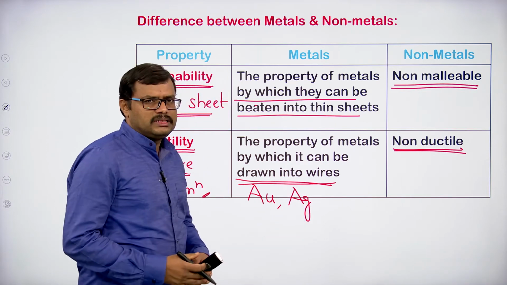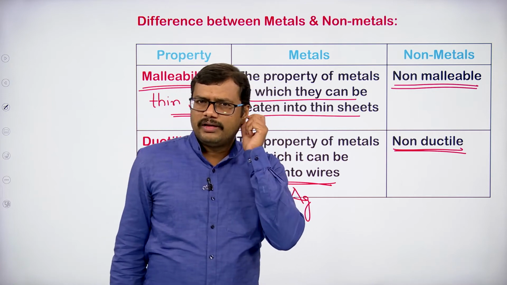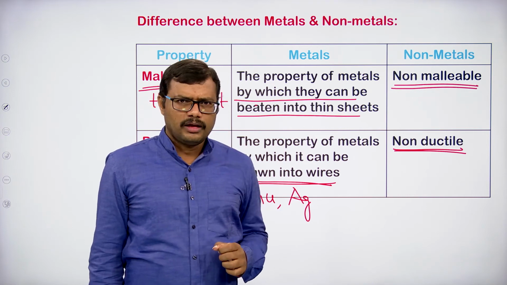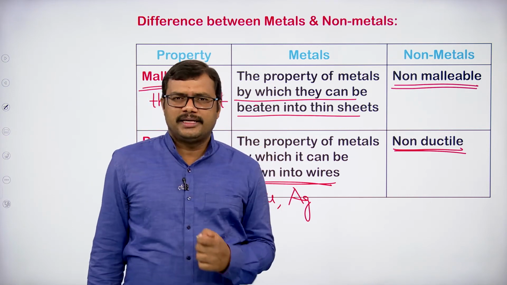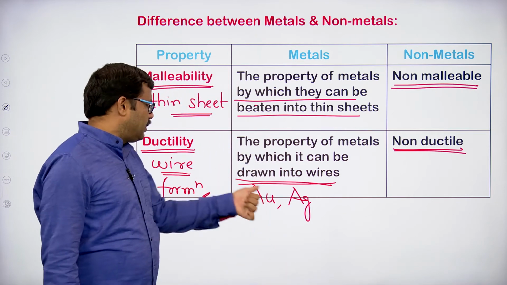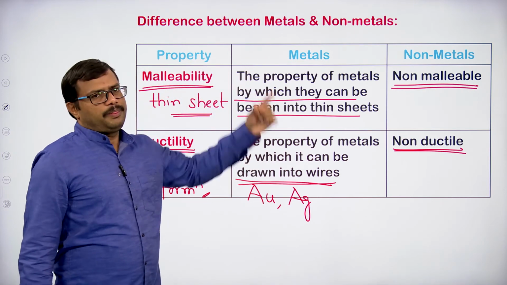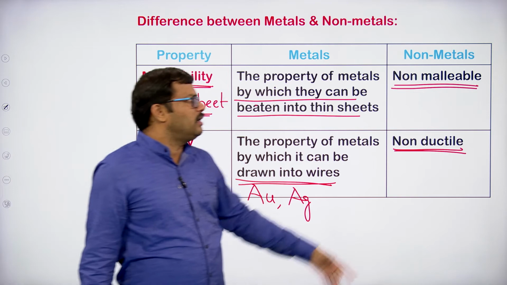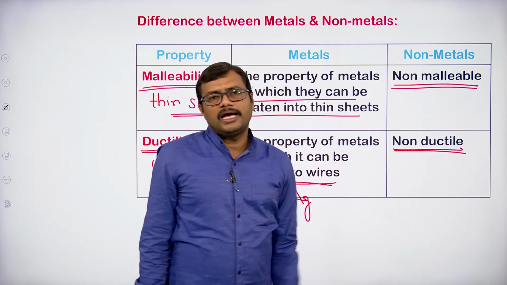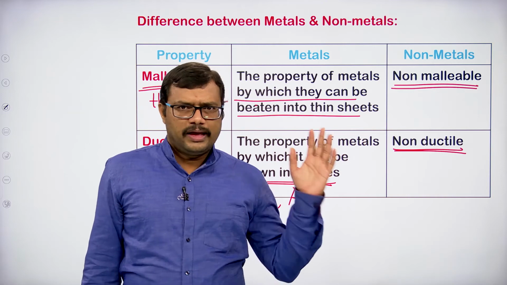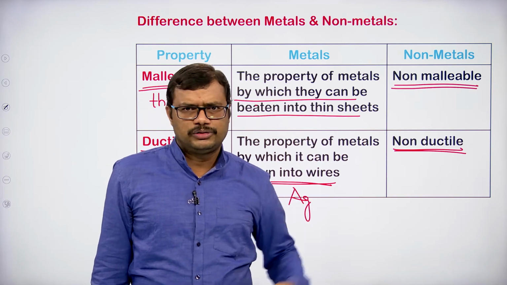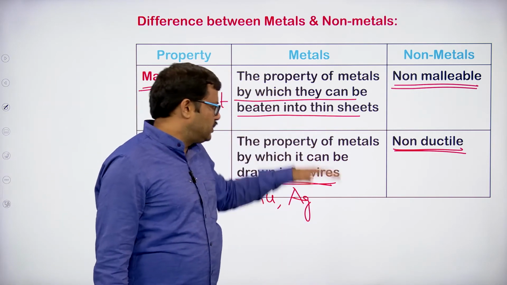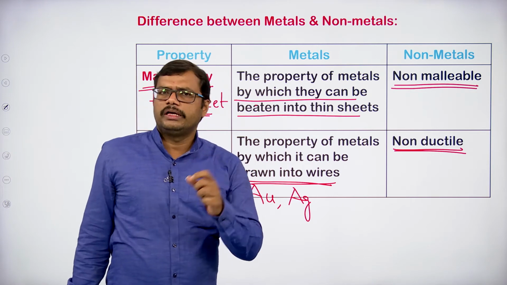I think you have seen gold. If you take earrings, a thin wire is there for connecting the ring, right? The thin wire formation is mainly because of the ductility property of gold. What is gold? Metal. So metals have ductility. Metals possess ductility as well as malleable property, whereas non-metals are non-malleable as well as non-ductile. Non-metals cannot be converted into sheets or wires, but metals can be converted into thin sheets and can also be drawn into thin wire.